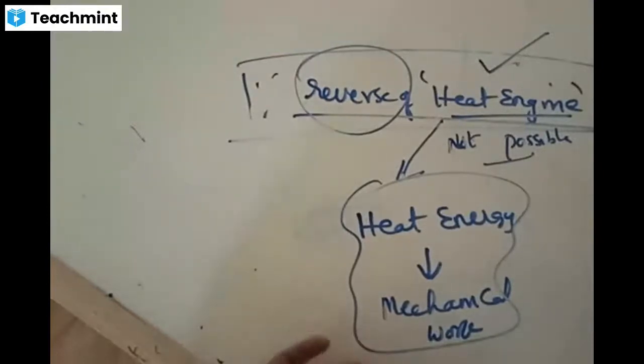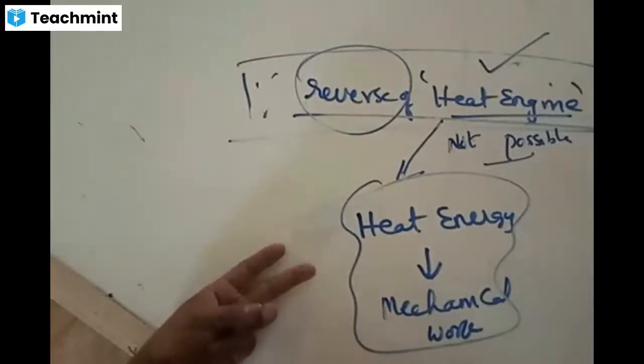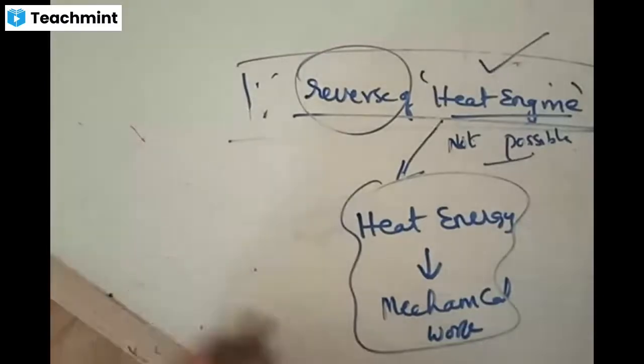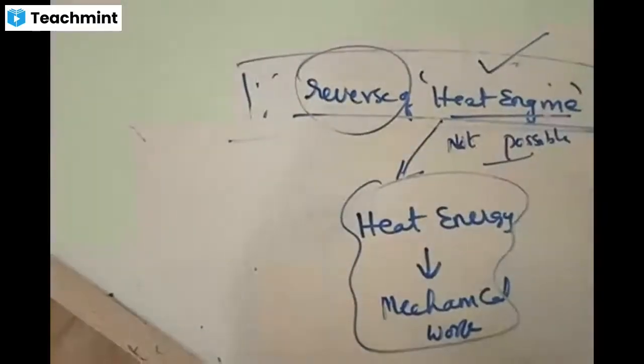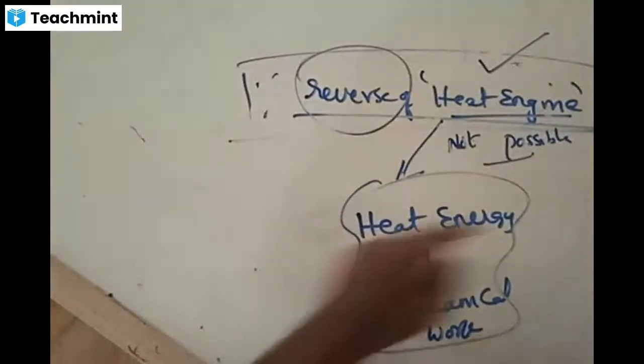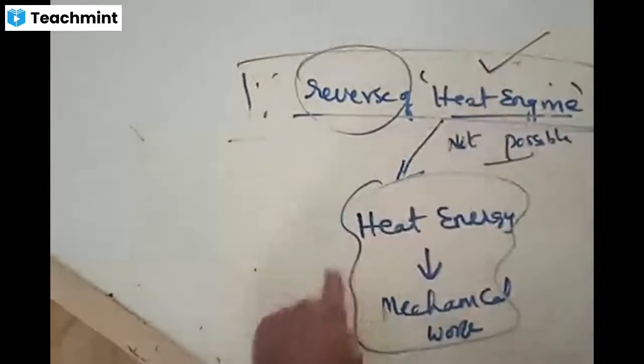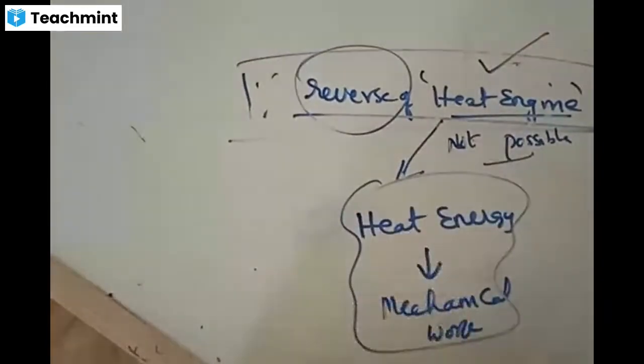Every vehicle, such as a bike, car, bus or lorry, any kind of vehicle which runs with petrol or fuel, definitely has a heat engine. The engine present in a bike is what we call a heat engine. What is a heat engine? It is defined as a device which converts thermal energy into mechanical work done. Heat energy is nothing but thermal energy.